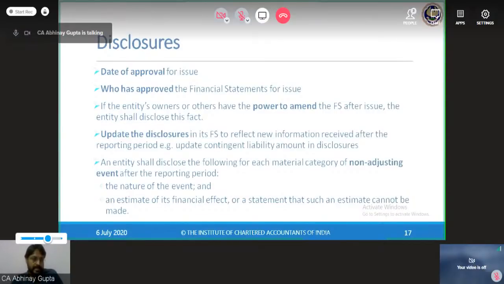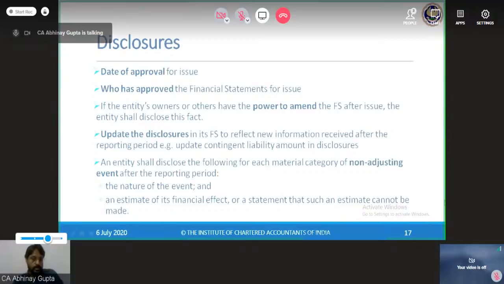Update the disclosure in its financial statements to reflect new information received after the reporting period. That is, update on contingent liability disclosures. So if there is any contingent liability, we have disclosed it in our financial statement because the event was non-adjusting. So we have not taken a provision, but we have disclosed the contingent liability. Then if any new information has come before the approval and this information makes it evident that this contingent liability should be turned into a provision, then we will turn it into a provision. And if this is not the case, then we will continue to disclose the contingent liability in the disclosure.